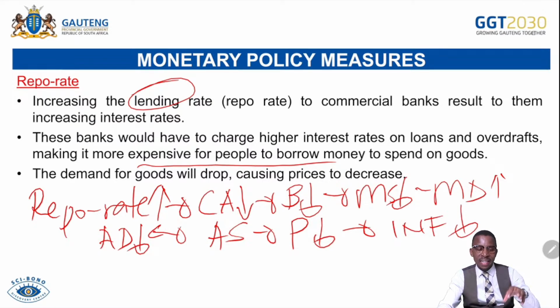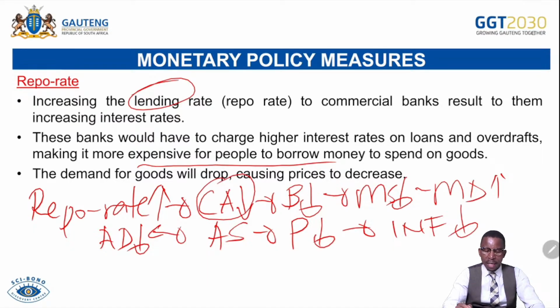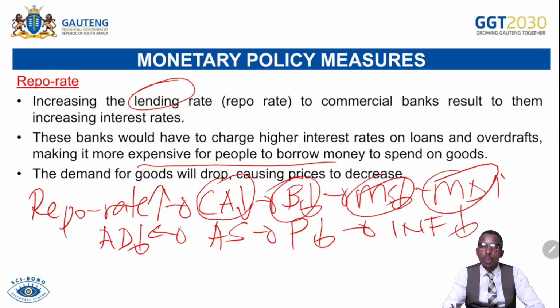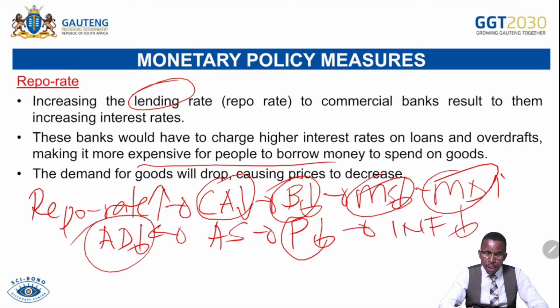So for you to understand this better, repo rate or repurchase rate or lending rate will be increased, which will make credit availability decrease. And then borrowings will decrease because no one is willing to take a loan when interest rates are too high, because they will be paying more. And then money supply will be decreasing, while on the side, money demand will be increasing. People will be in need of more money while there's less money available. And then the aggregate demand for goods and services will be decreasing. As the demand decreases, it can meet the lower supply. As they match, prices of goods will be decreasing, which will cause the decrease in the inflation rate.